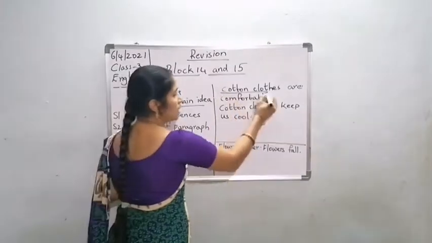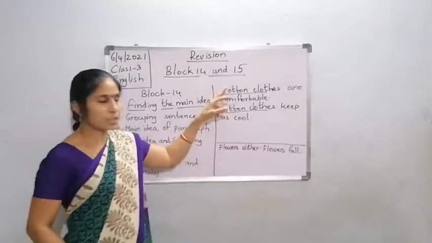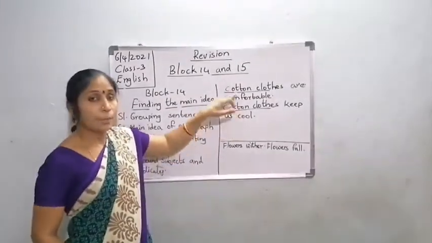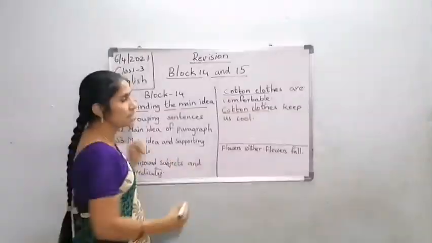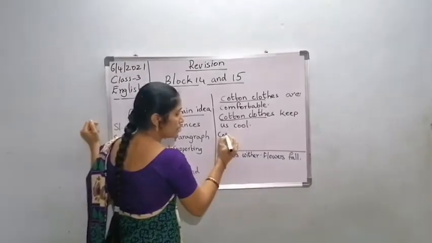Here see the subject is same. What is the subject children? We are talking about cotton clothes. But the predicate is different. So how can we combine these two sentences children?